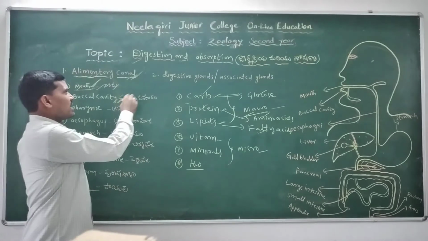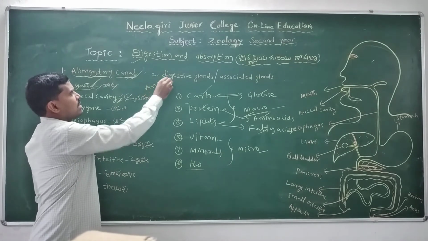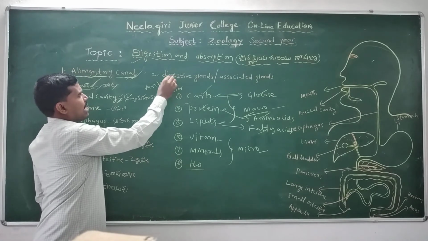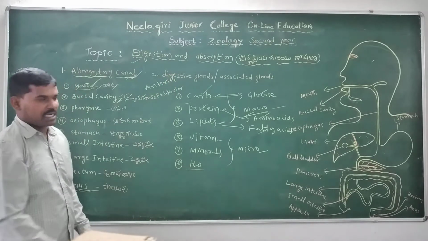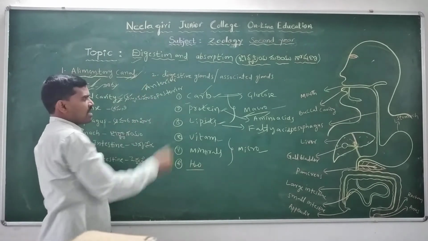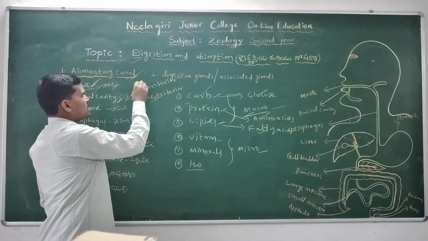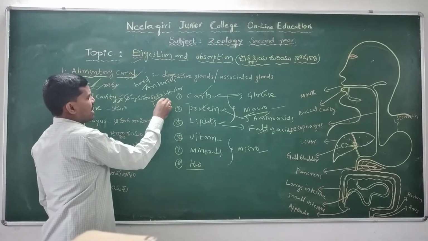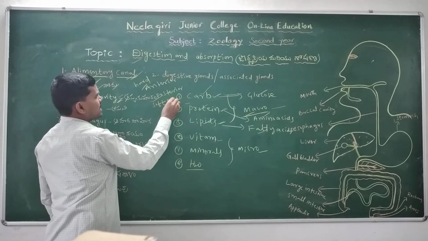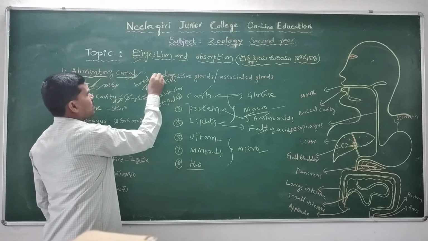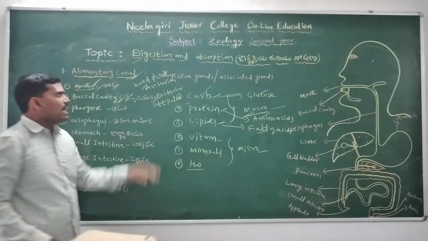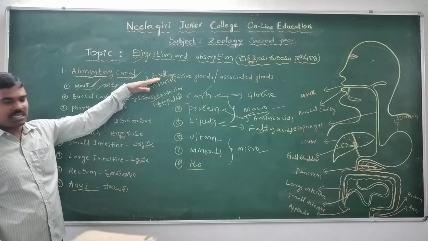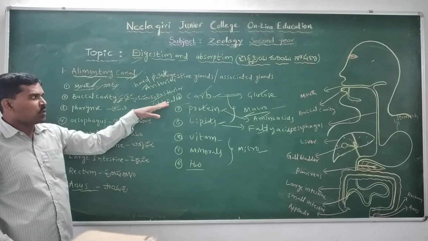The buccal cavity has an anterior part and a posterior part, the hard palate and the soft palate. The anterior part is made of the hard palate and the posterior part is made of the soft palate.